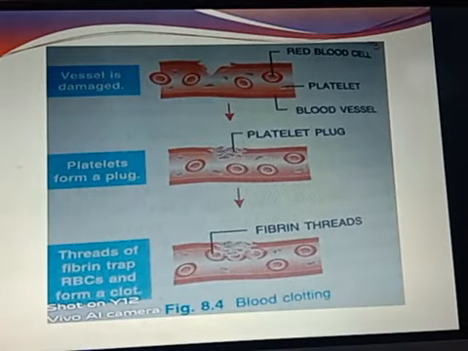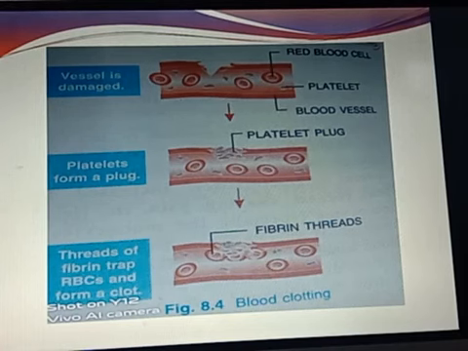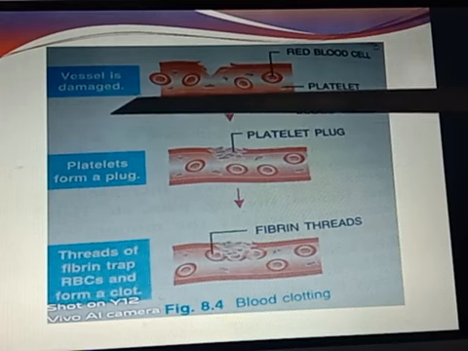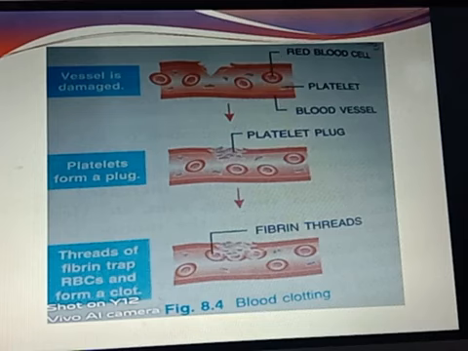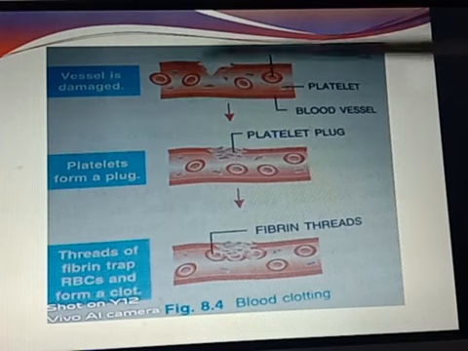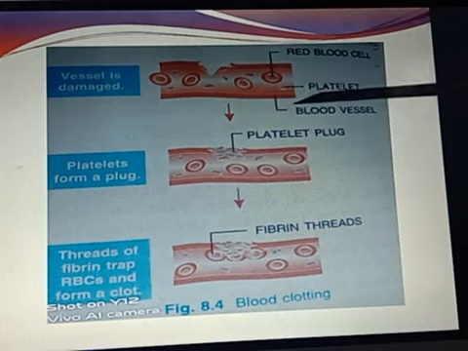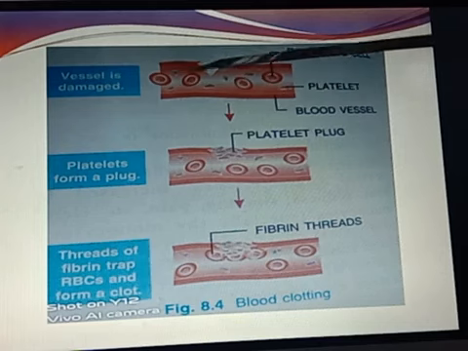So you can see here in the diagram which represents the clotting of blood. Here you can see a damaged vessel. When a vessel gets damaged, blood starts to ooze out through this wound or injured part. What will happen with the platelets? You can see they will come and take this place.